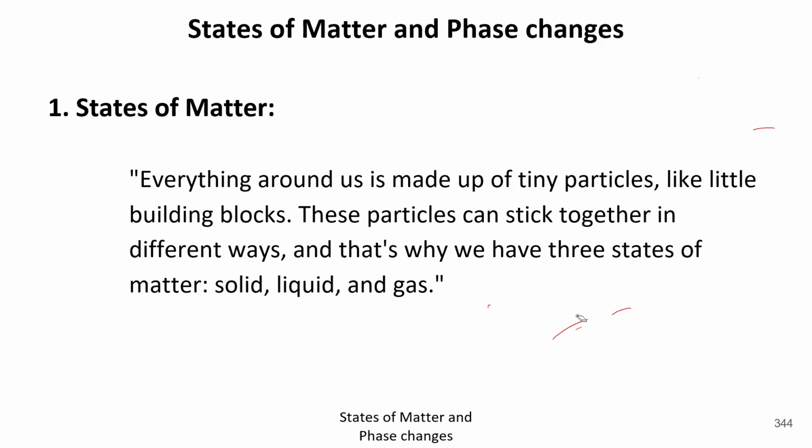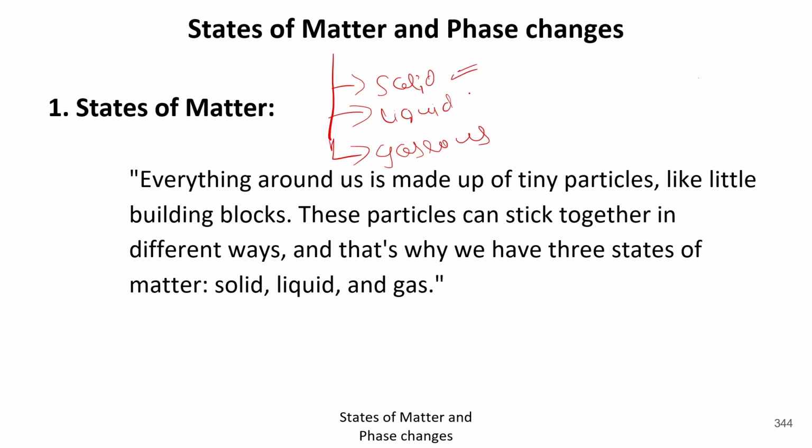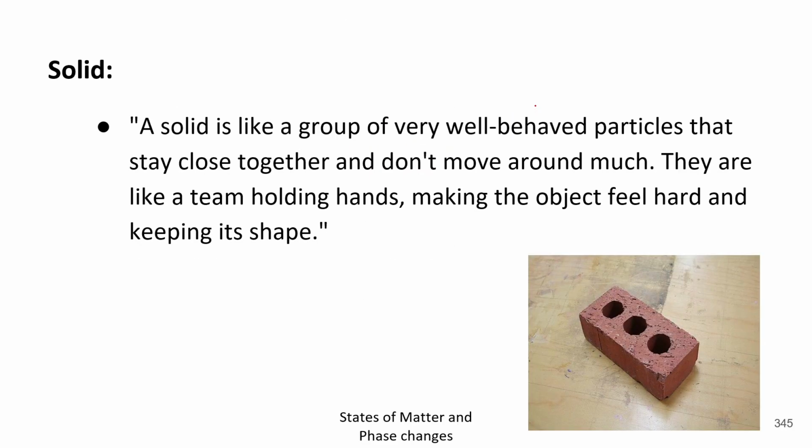So how could a matter decided whether the things would be solid, liquid and of gaseous form? These are the 3 states of matter. And how could an atom decided whether the thing would be solid, liquid and gases? Okay, so let's start this chapter so that we could understand it. Got it? Now let's come forward.